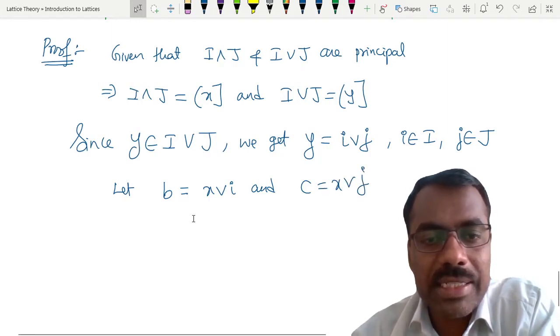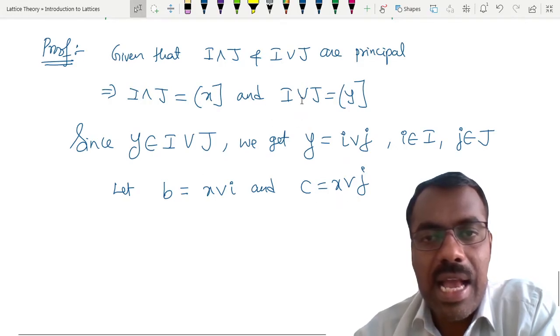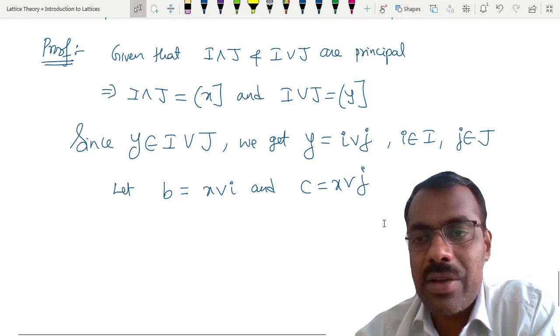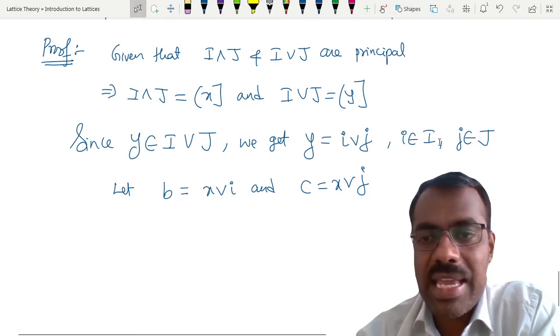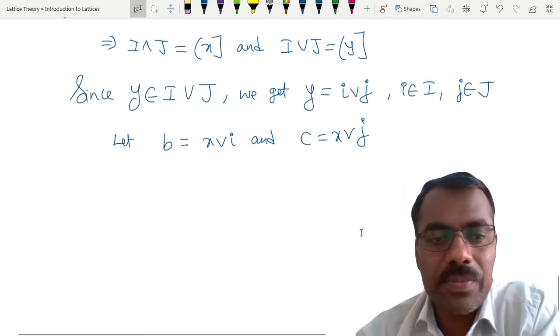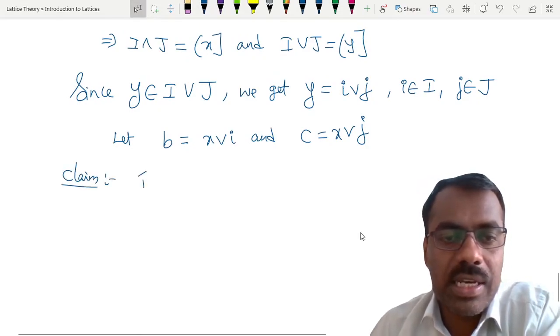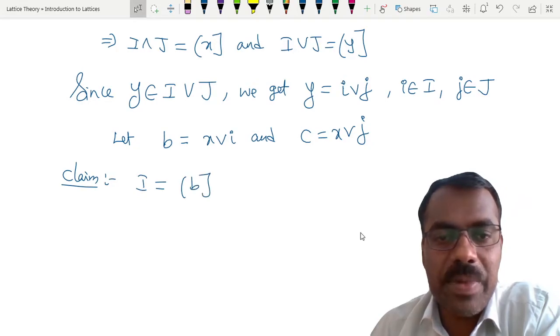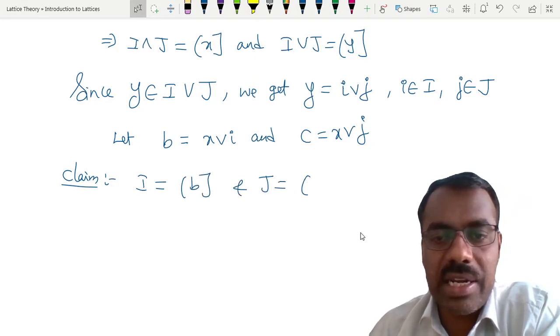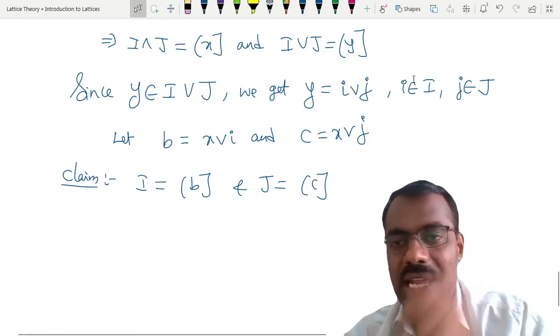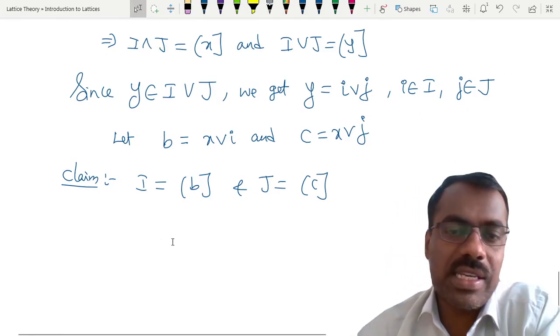Now we show that I is generated by one of these elements and J is generated by the other. Our claim is that I is generated by this b and J is generated by this c.